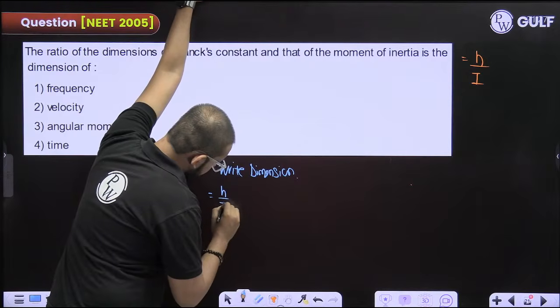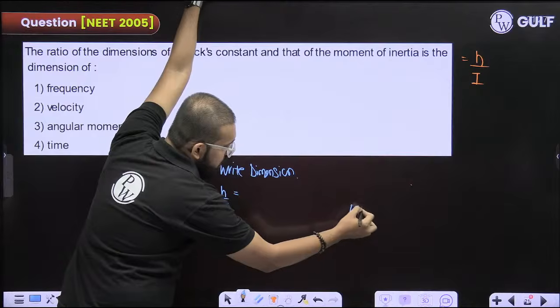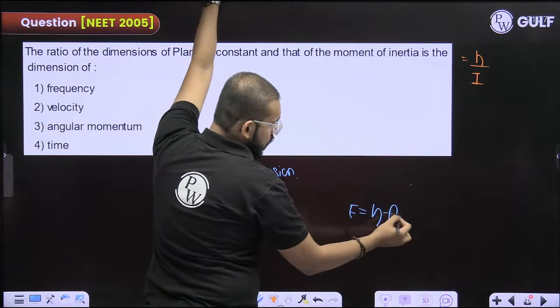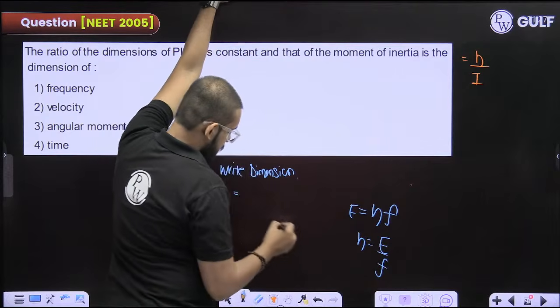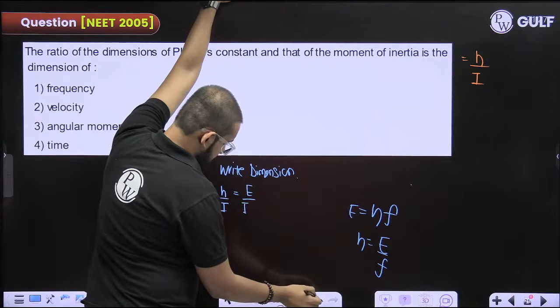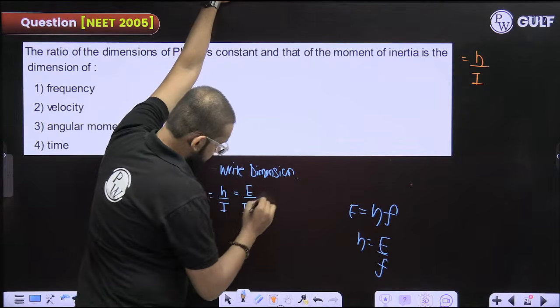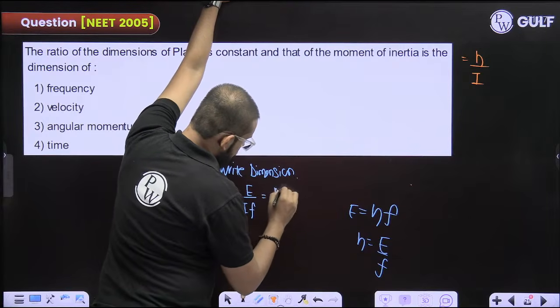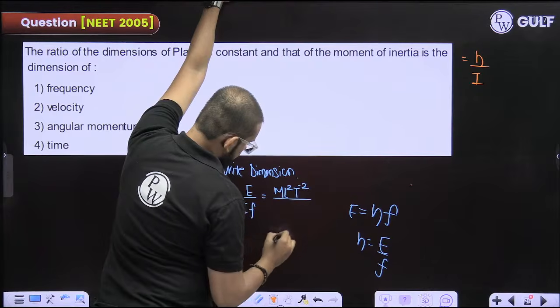Okay. H by I, where I is the moment of inertia. Now, energy is equal to H into nu. So H will be how much? Energy by frequency. Energy is ML square T raised to the power minus 2. Fine.